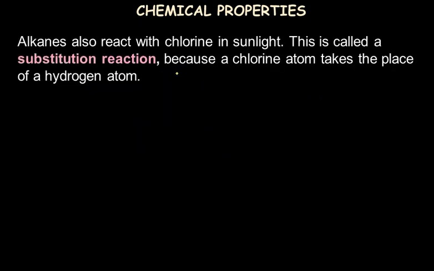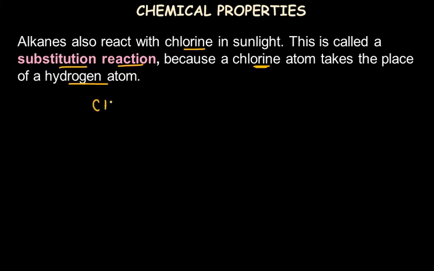Now one more important reaction which alkanes undergo is that they react with chlorine in the presence of sunlight. This is called a substitution reaction, because in this reaction a chlorine atom takes the place of a hydrogen atom. So you can say the hydrogen atom is substituted by chlorine, hydrogen is removed, and that's the reason we call this a substitution reaction.